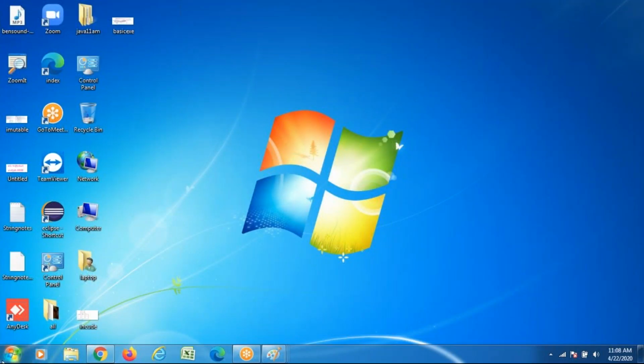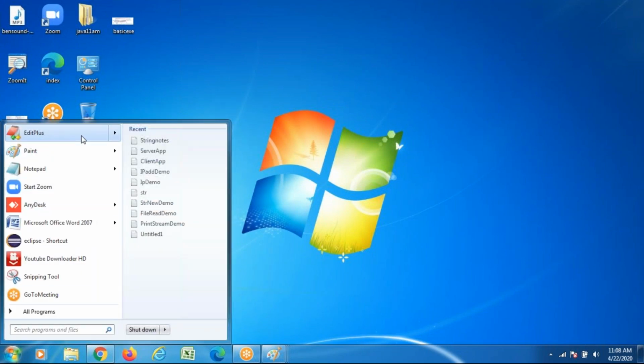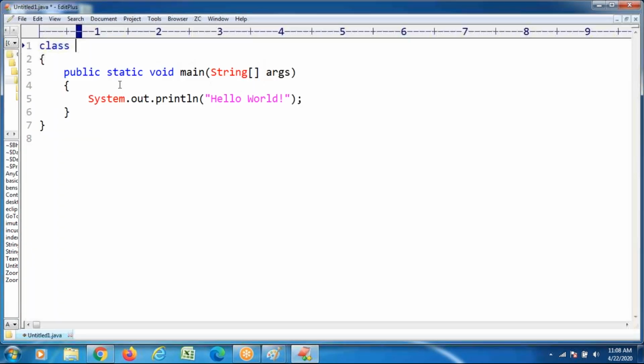Try to observe the very small code I am planning to execute, the very small code I am planning to write. It is a Java class; Test is the class. Public static void main(String[] args), and inside it, System.out.println with double quotation marks, "Welcome to Java program."